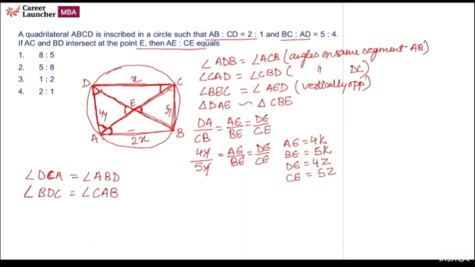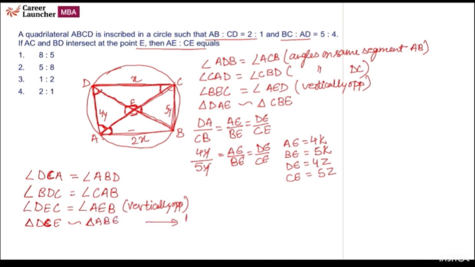Again on the same segment, angle DEC is equal to angle AEB. Vertically opposite. So from here we will conclude triangle DCE is similar to triangle ABE.